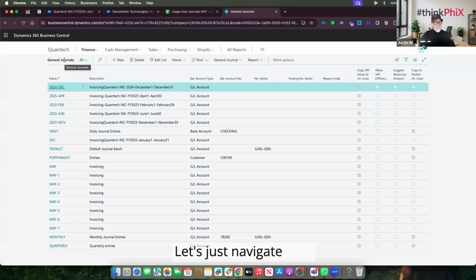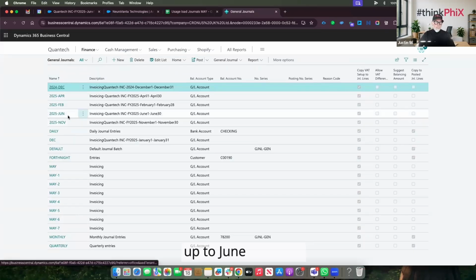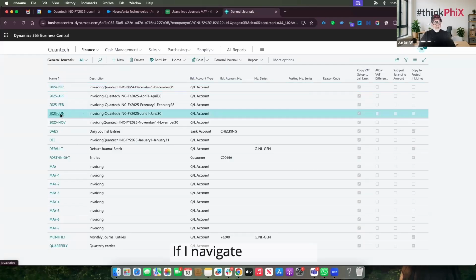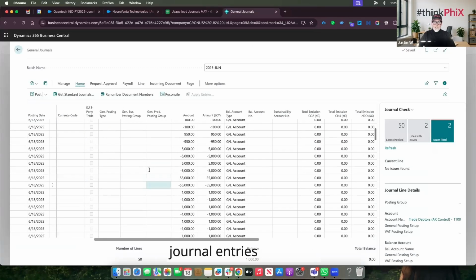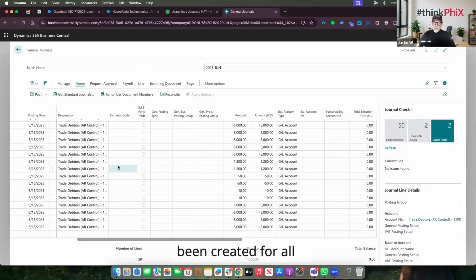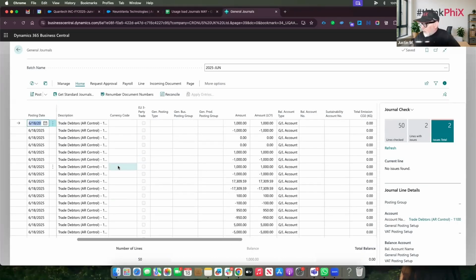Let's just navigate over to my action. And here we can see I've got my journals that have been created from June the 1st up to June the 30th. And if I navigate into this, I'll be able to see all of the journal entries that have been created for all of the items that have been created within that June month.